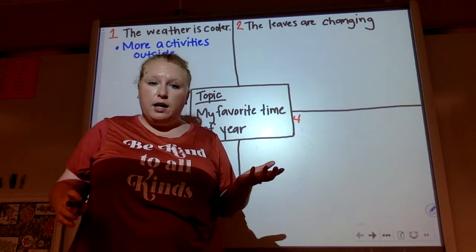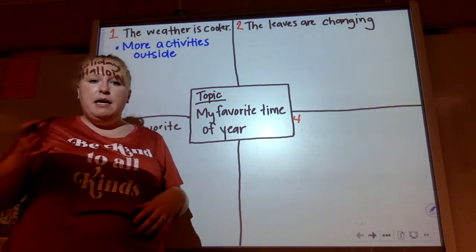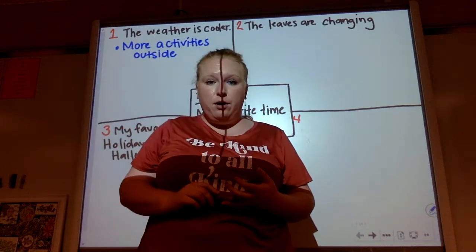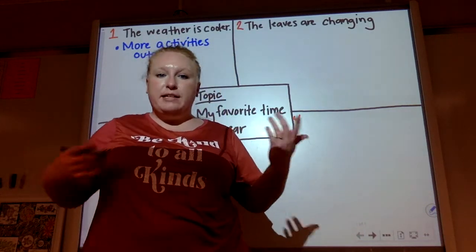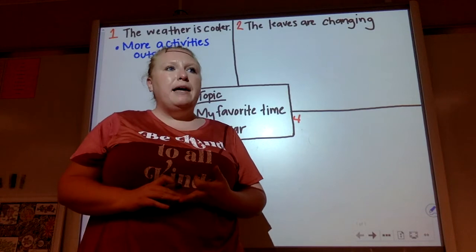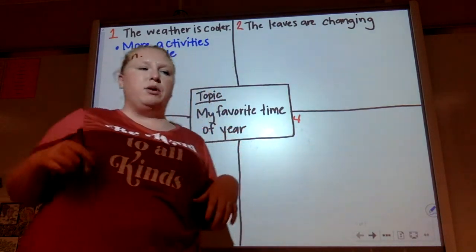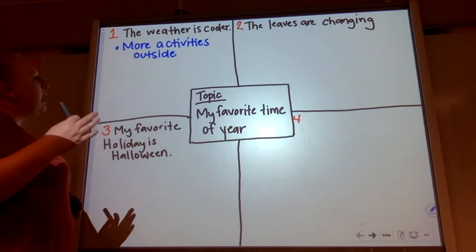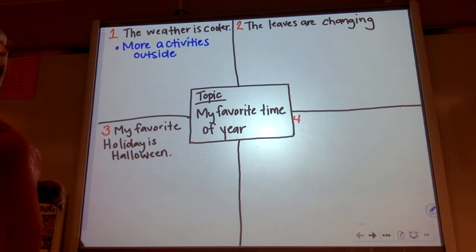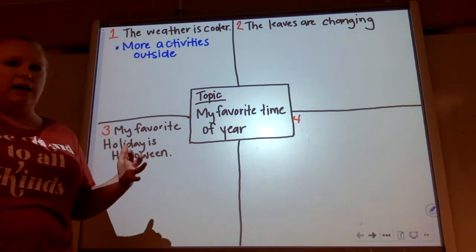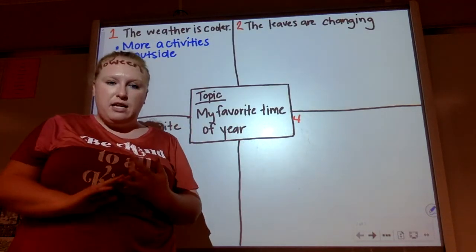When the weather's cooler, I can spend more time in my yard. I can spend time sitting on my patio, okay? Obviously, those are activities you would do outside. I might go hiking because it's a little bit cooler and it's not hot like it was in the summertime. Okay, so more activities outside. Another great detail that I'm going to add, and this is probably my favorite one, is that you can wear sweaters and hoodies.